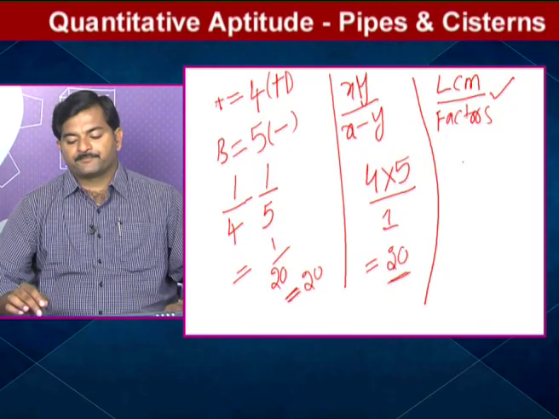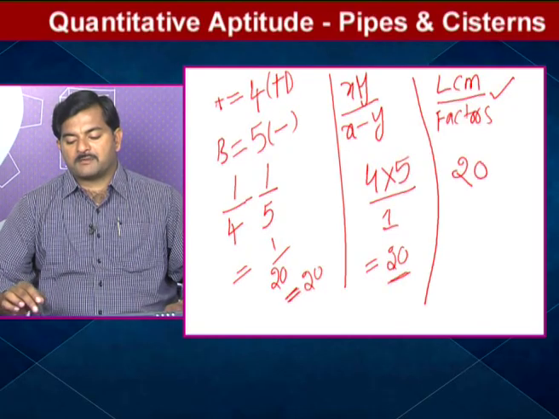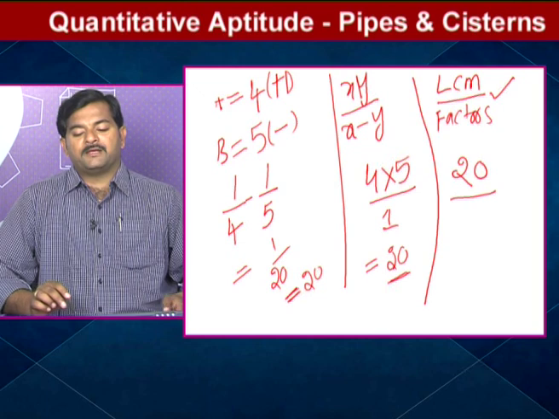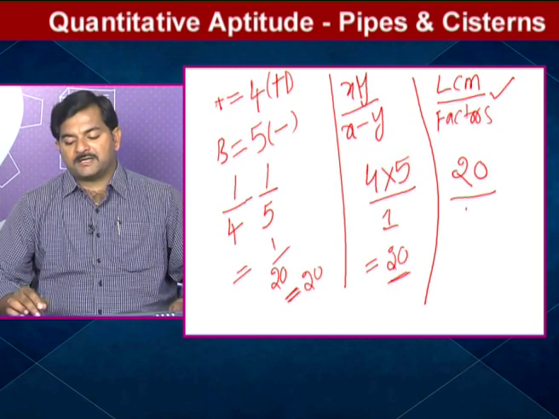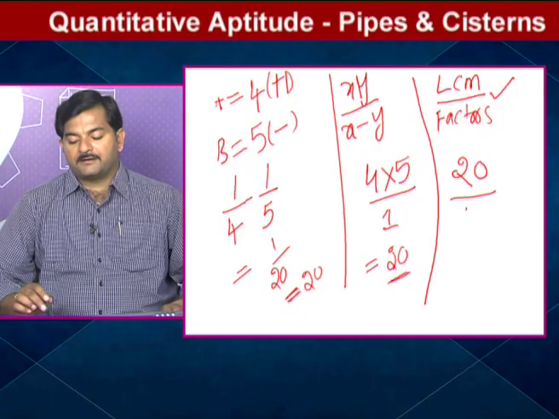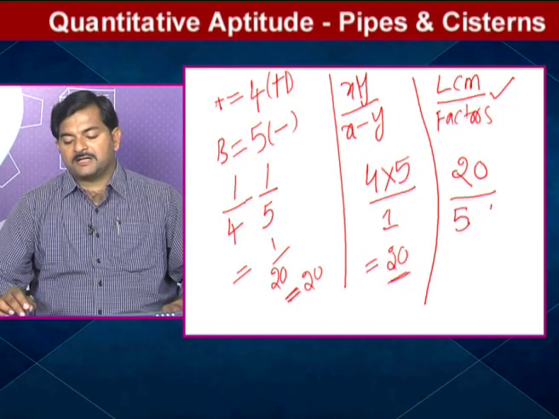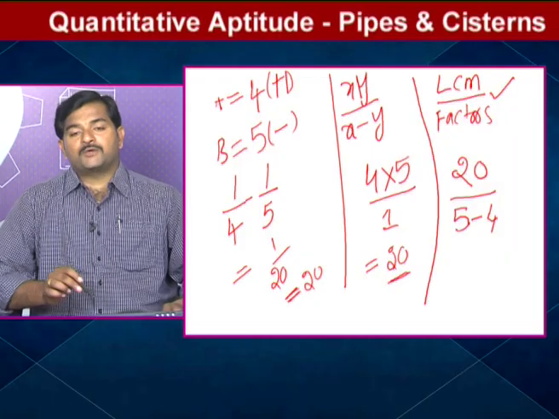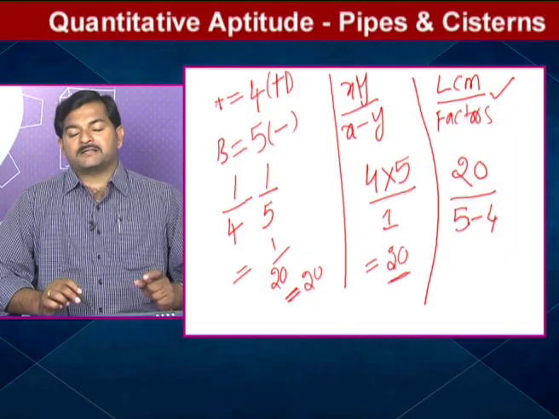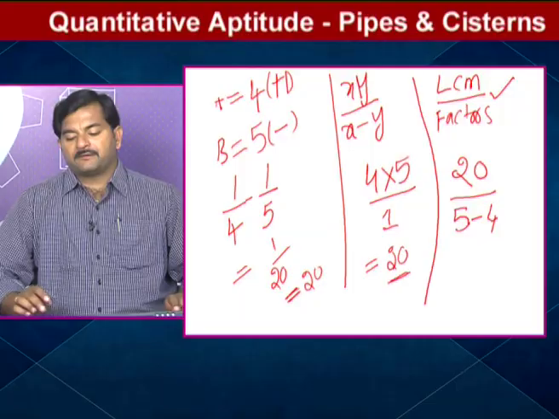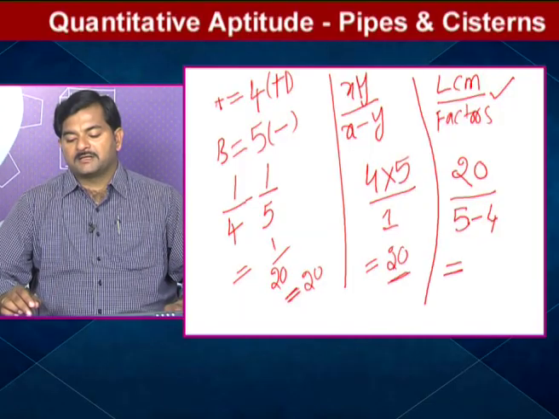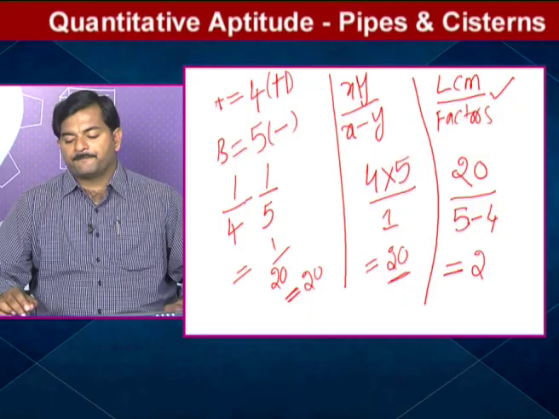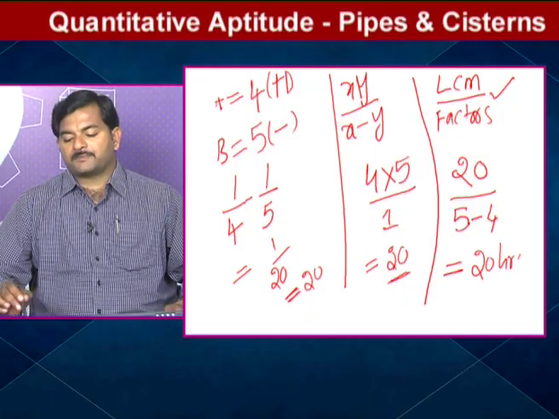So simply the LCM of 4 and 5 is 20, by factors. Factors means 4 is given, 4 times 5 is 20, and 5 is given, 5 times 4 is 20. But earlier I took plus, here I should take minus because the second pipe is emptying. 5 minus 4, how much? 1. 20 by 1, which means again 20 hours. Okay, simple concept.